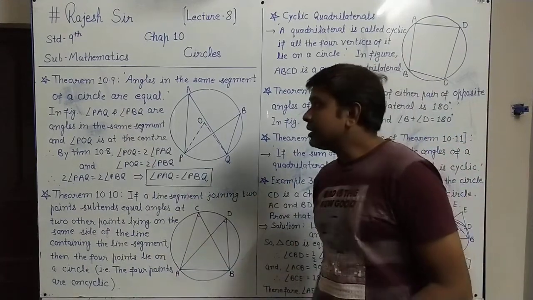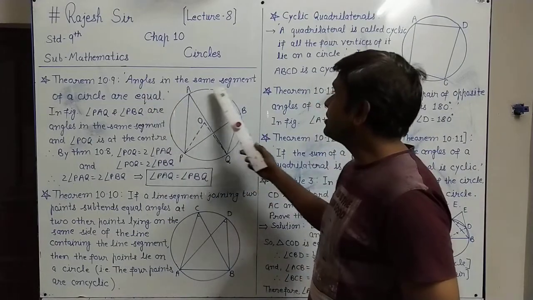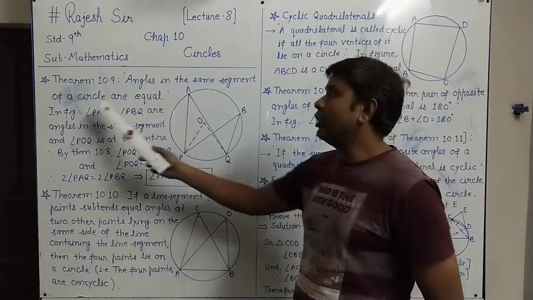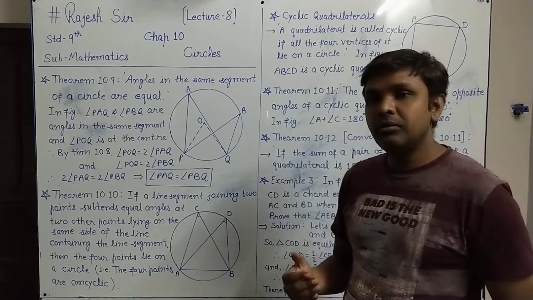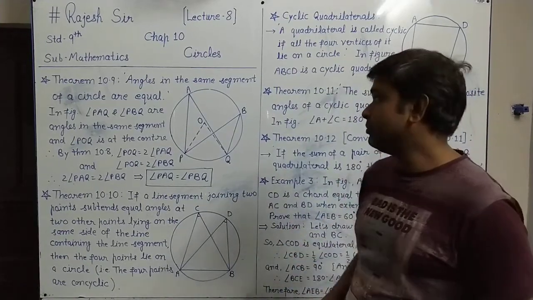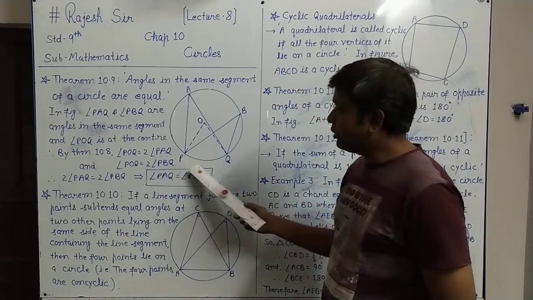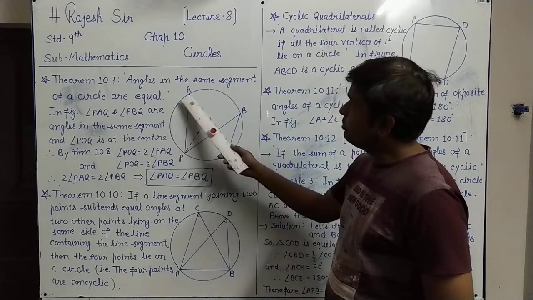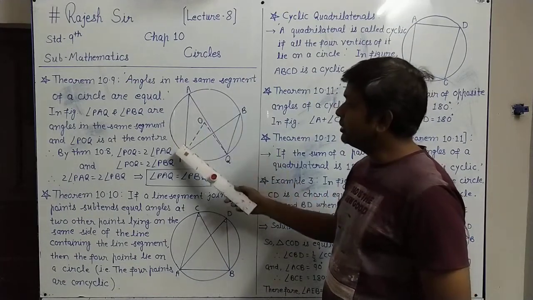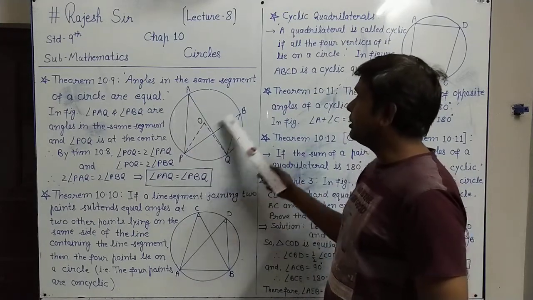The next theorem is theorem 10.9, and it is: angles in the same segment of a circle are equal. So first we will understand what is angles in the same segment. If you can see here, PQ is an arc, a minor arc is given. By the same arc on the remaining part of the circle, these two angles are made, angle PAQ and angle PBQ.